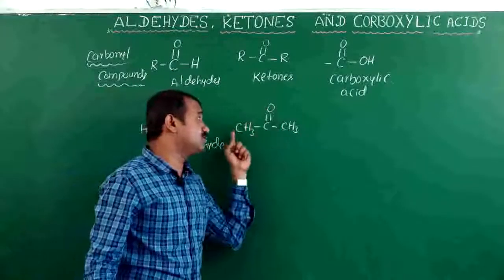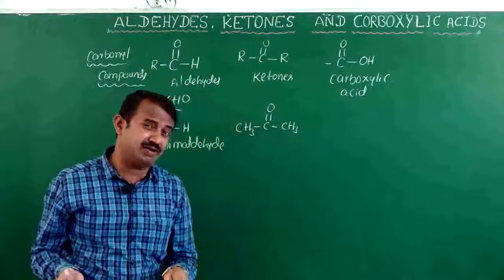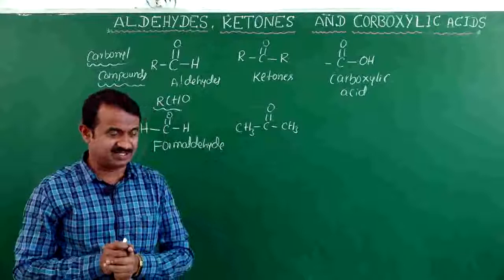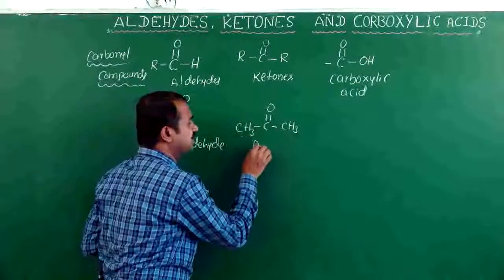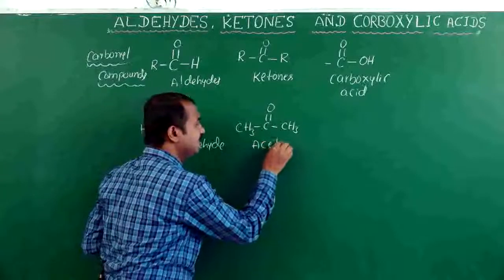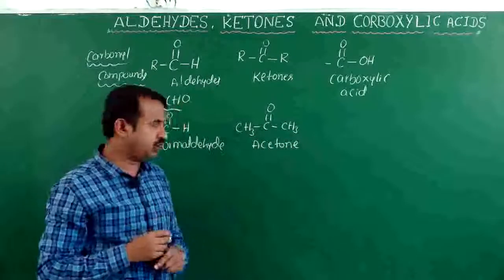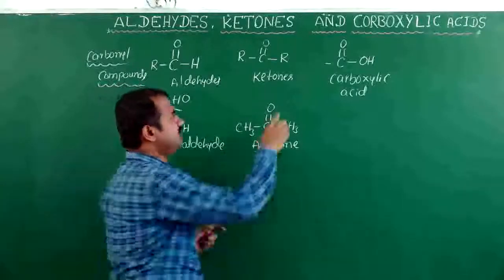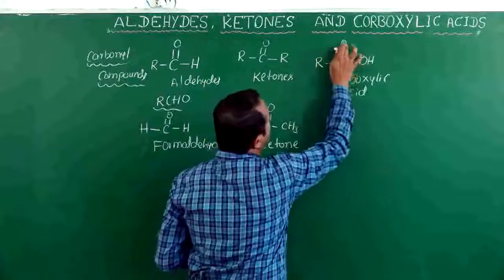In a ketone, the carbonyl compound is attached on both sides with hydrocarbons, whether aliphatic or aromatic. An example is the common name acetone. Coming to the general formula of a carboxylic acid, it is RCOOH.